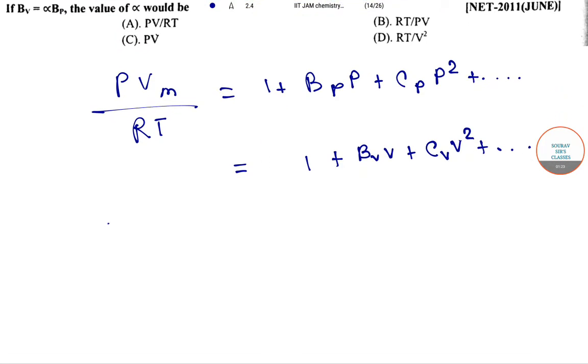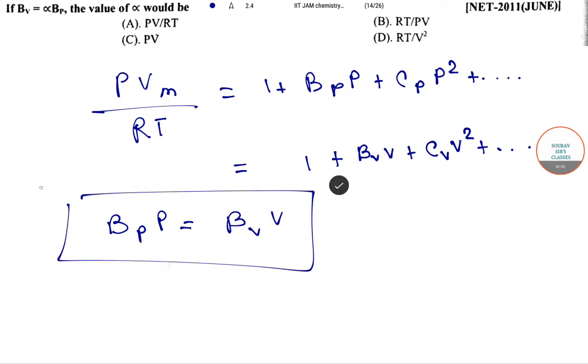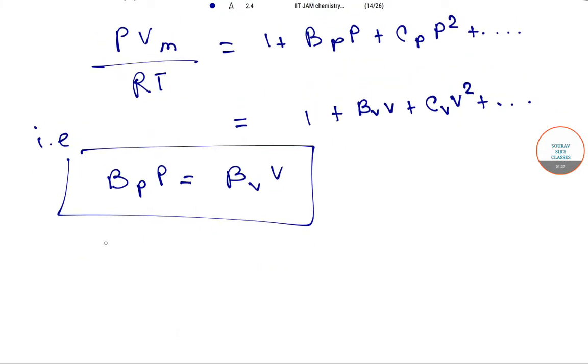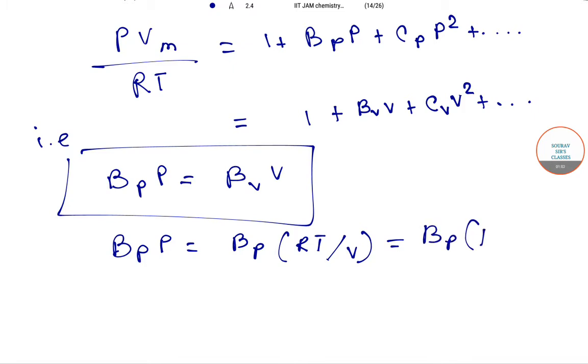So here B'P is equal to actually B/V. We can write it in this way. Also here we can write B'P equals to B'P RT by V, and from here equals B'P RT by V square into V.